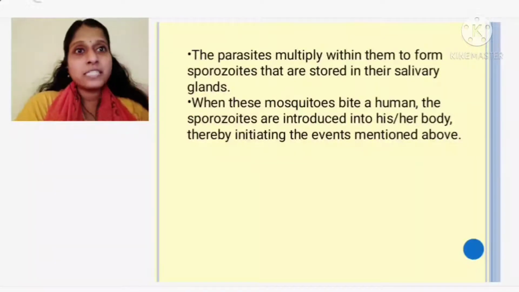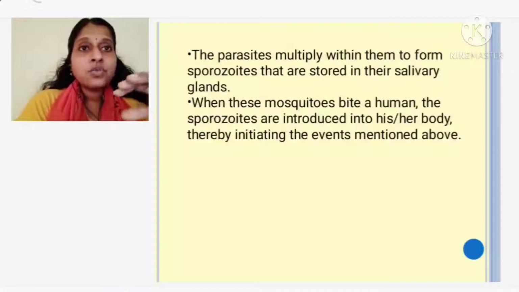So what is a digenetic life cycle? When two types of hosts are needed to complete the life cycle, then we call it what? Digenetic life cycle. So these things are very important and you should remember.